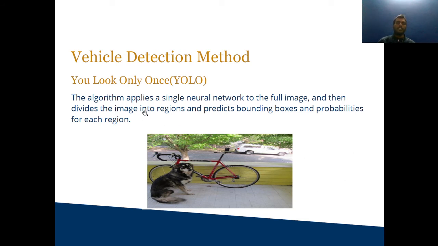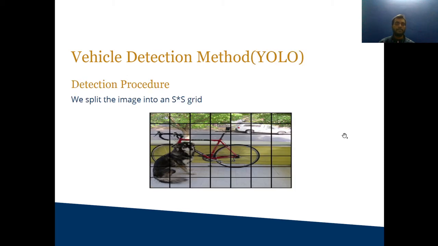You Only Look Once. This algorithm applies a single neural network to the full image, then divides the image into regions and predicts bounding boxes and probabilities for each region. It is quite different from the sliding window, it is not that computationally expensive, and the bounding boxes are more accurate than the sliding window. In this method we first split the image into a grid-like structure.